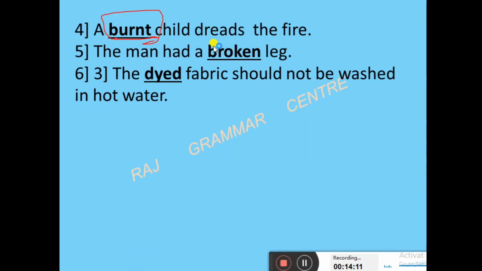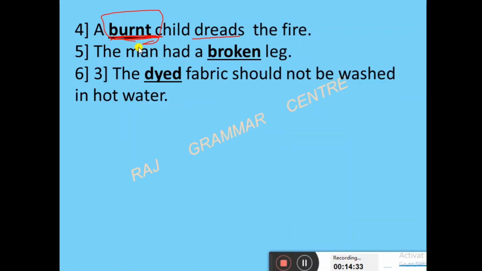And in dreads the fire, the main verb is dreads because it is affected by the tense. Dreads is in the present tense, therefore the s is here, otherwise the s will not come. But the second verb is not affected by the tenses, that is why it is called the participle.